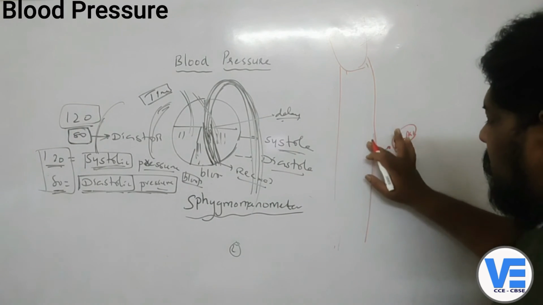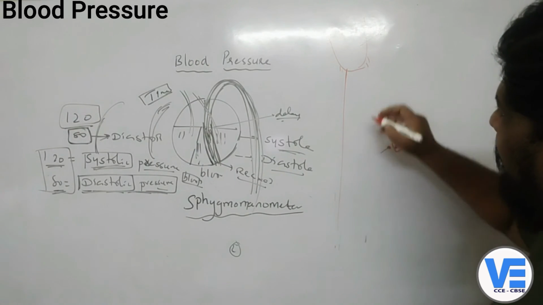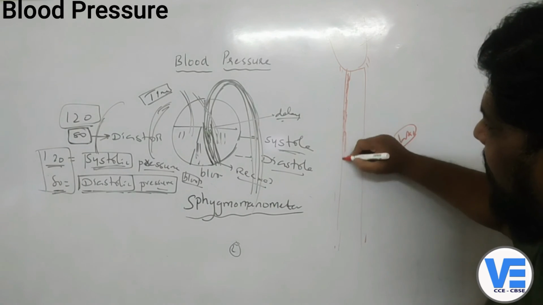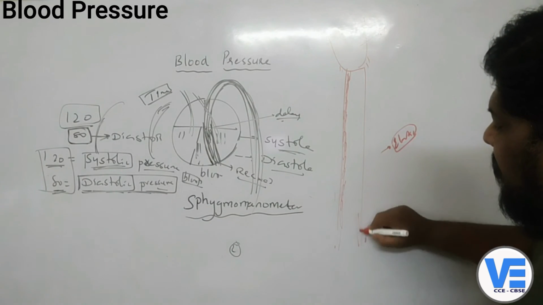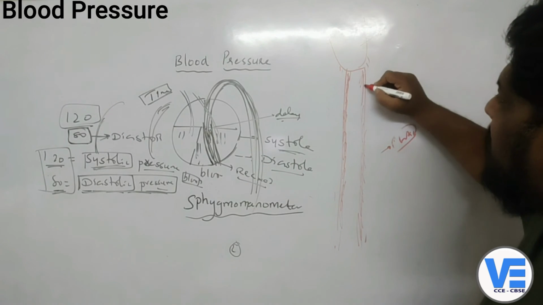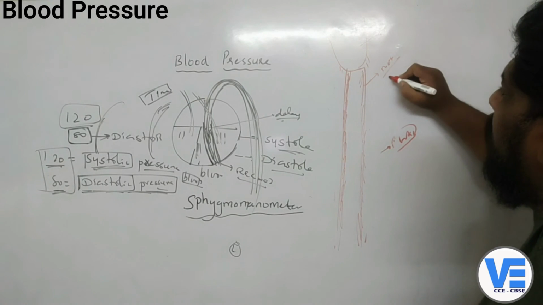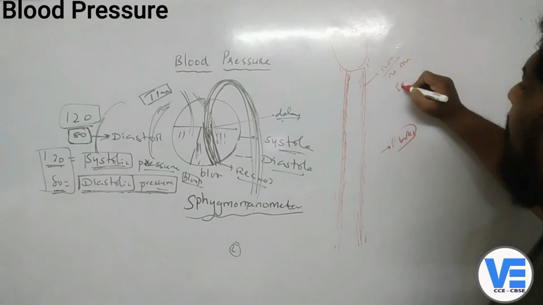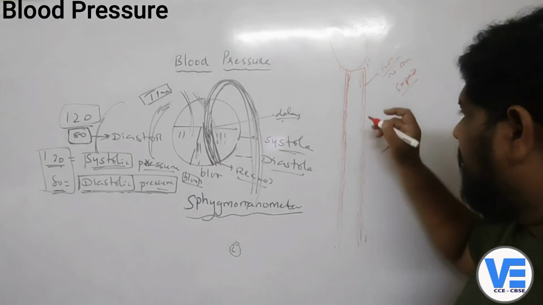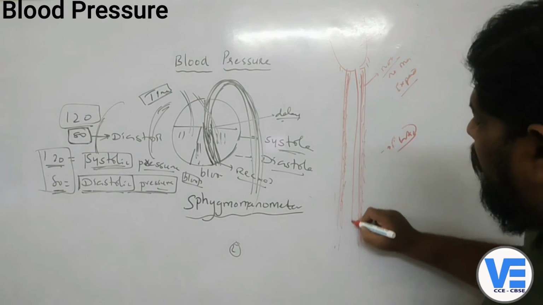But because of the deposition of fat on the walls of the arteries, the arteries will no more expand. They lose the tendency of expansion. So the space here has become narrow, and when the blood flows here, it goes with a high speed.